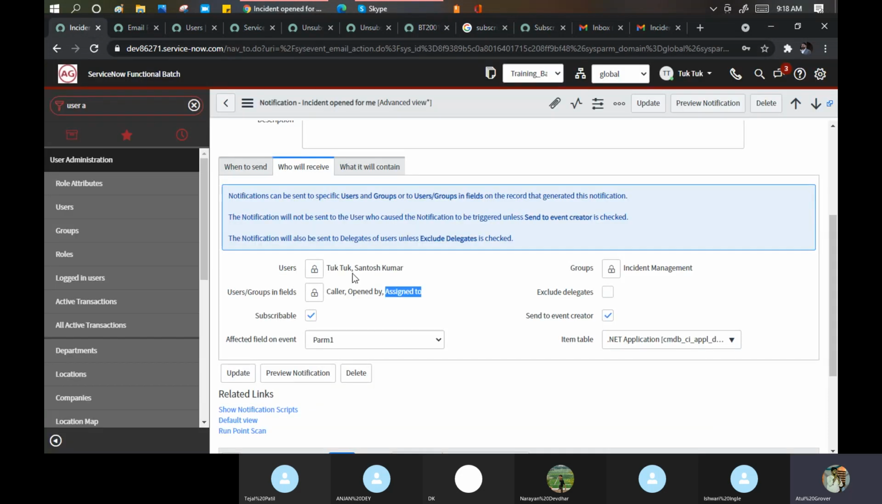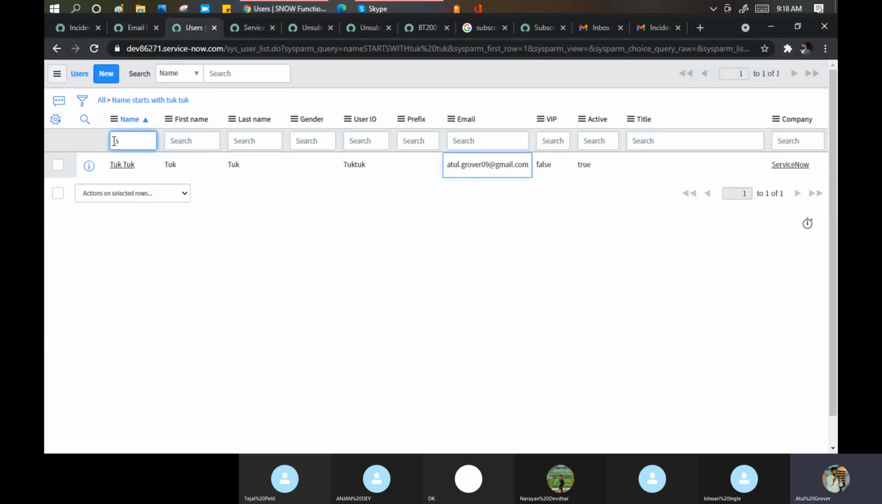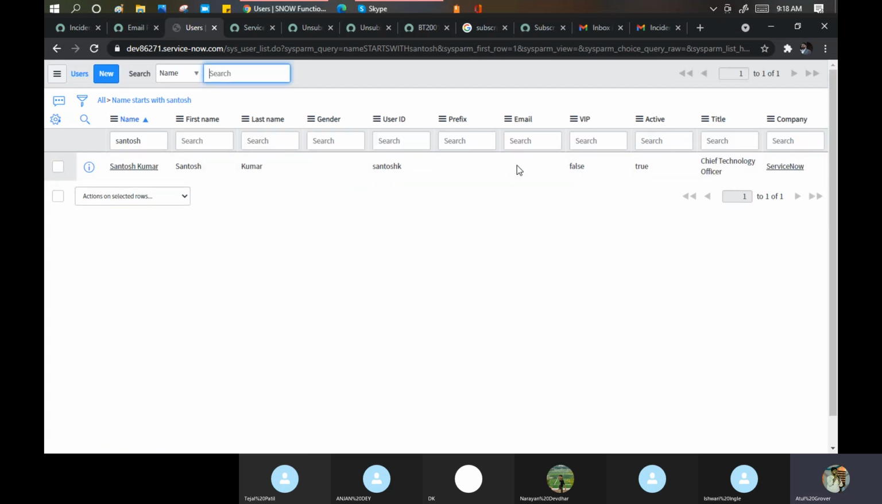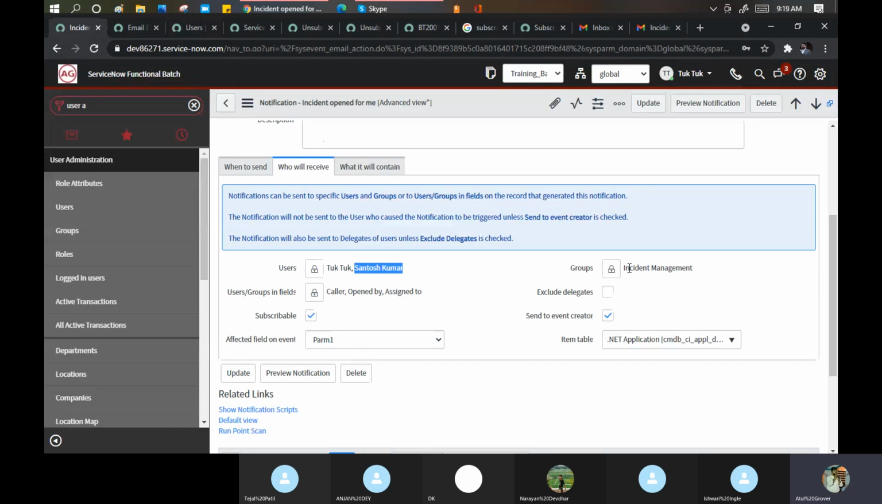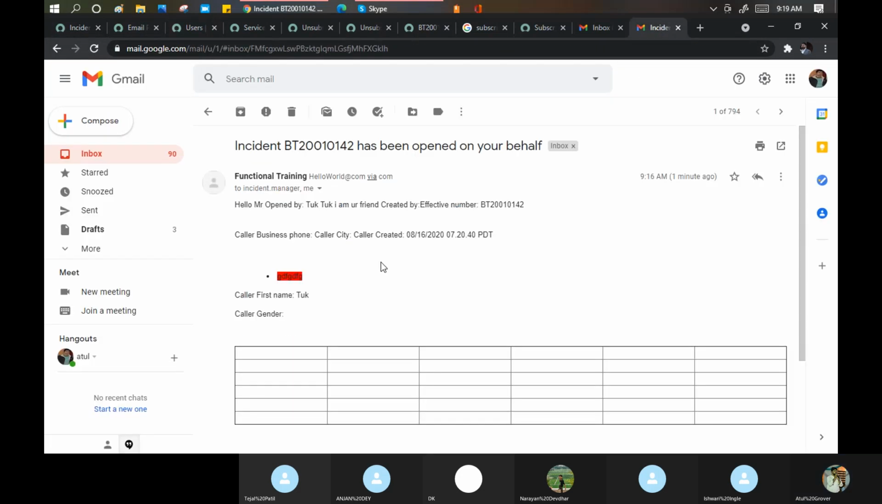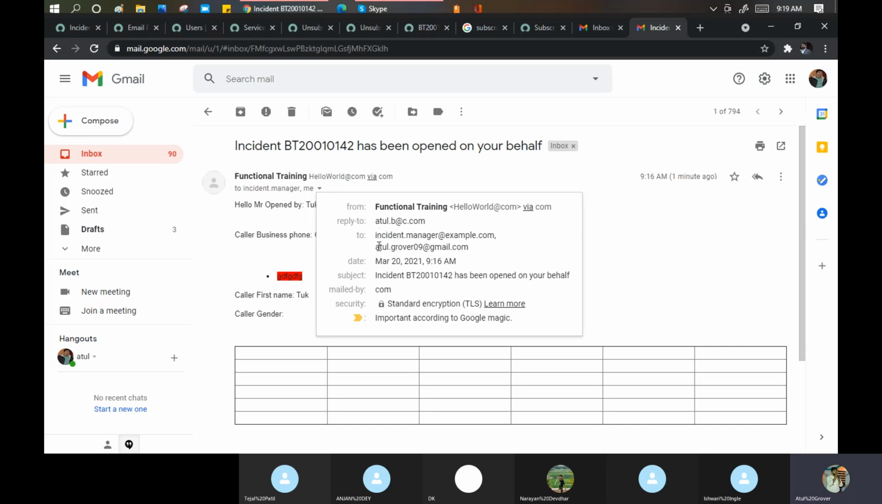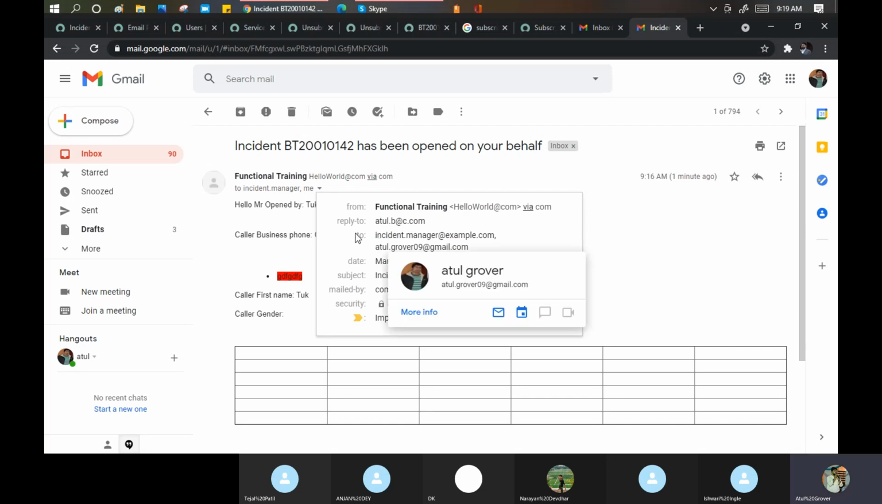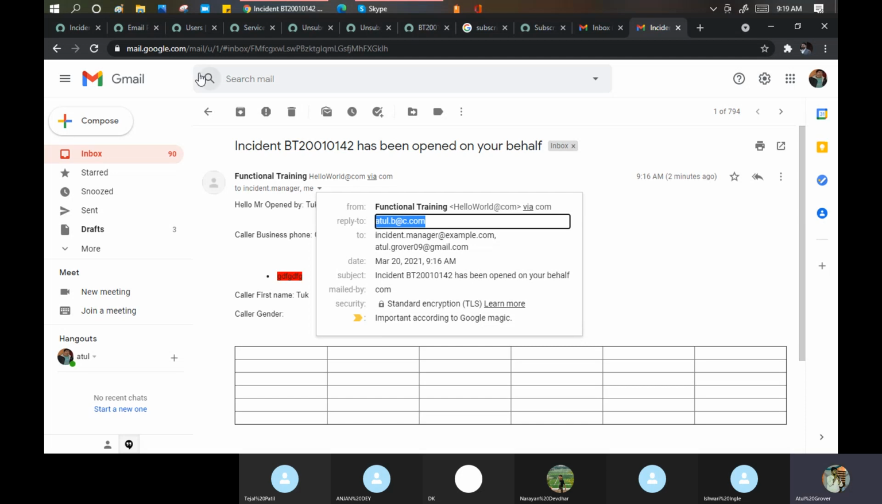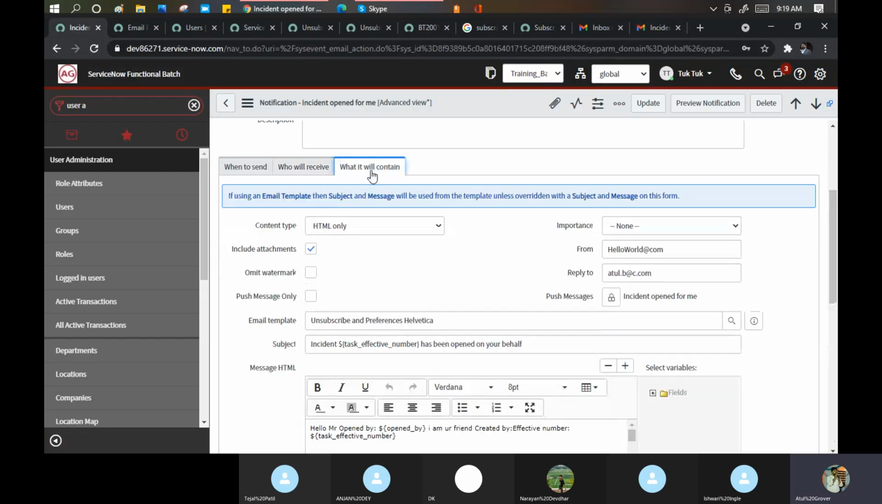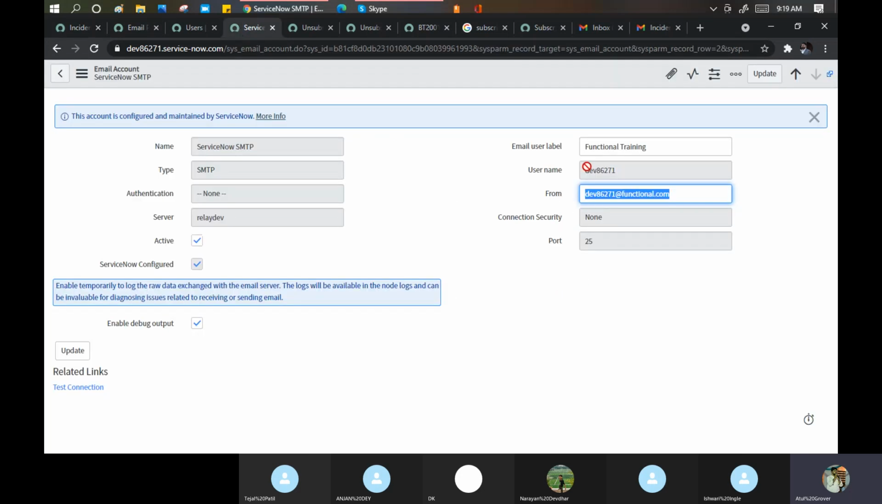Okay. Why is Santosh not receiving? Because if I go here, Santosh doesn't have any email ID on the mailbox. So it did not go to Santosh either. It goes to group incident management. Here you can see incident management. Okay. Now reply to whom do I reply? Where is it picking up from? From here. If you did not fill these things, it will take this part.